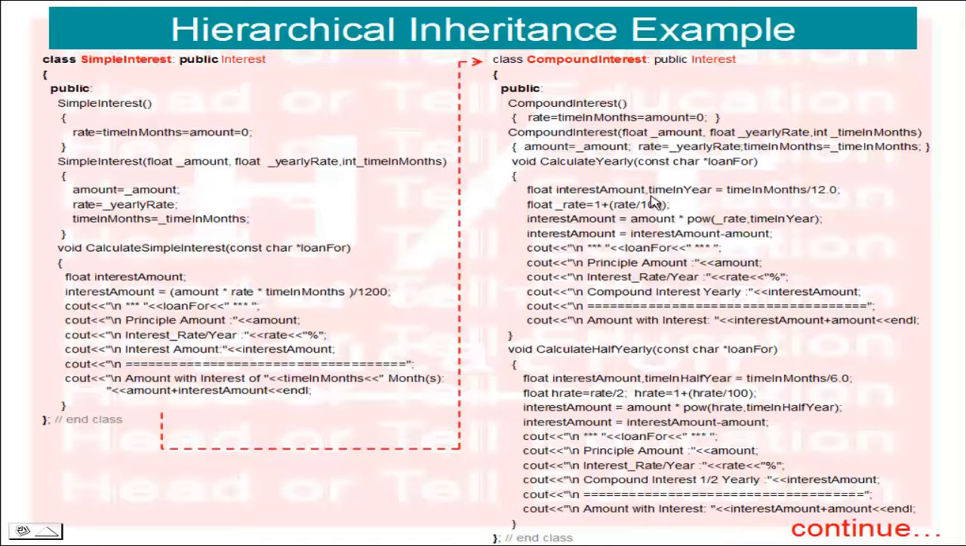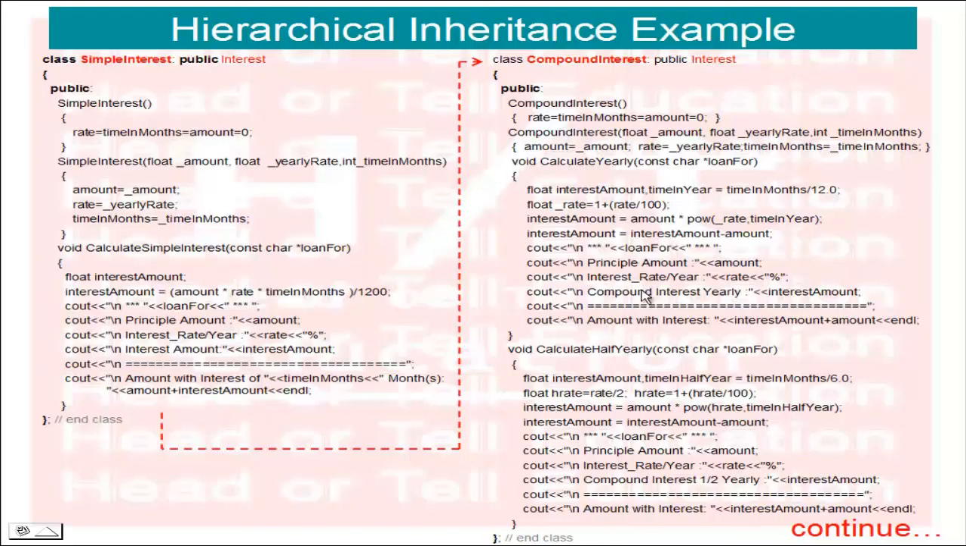Here the month is converted into years, so divide by 12. Then float rate equals 1 plus R divided by 100, and interest amount equals amount multiplied by the power function of rate and time in years. This is very simple logic.